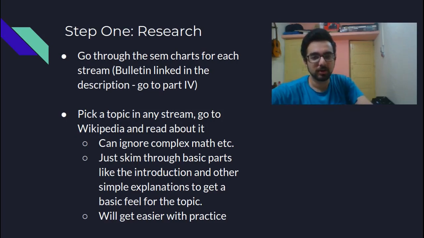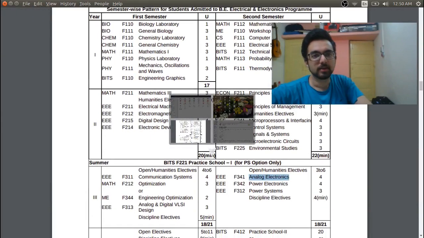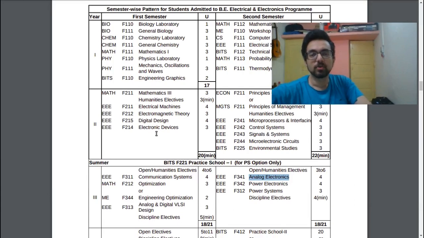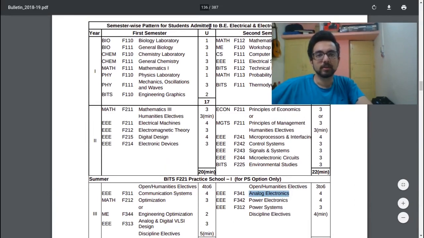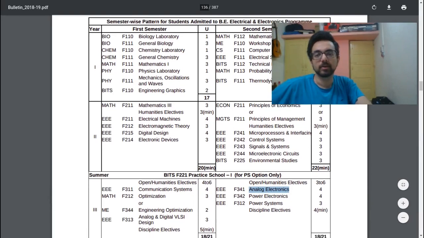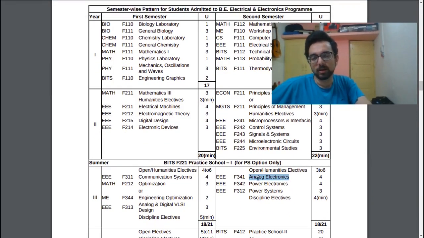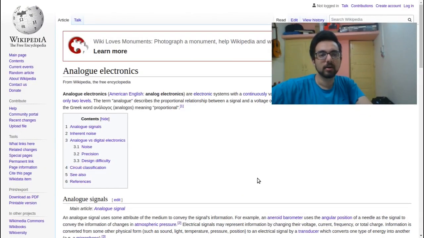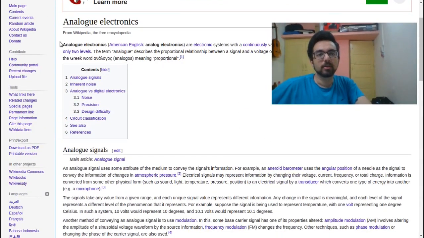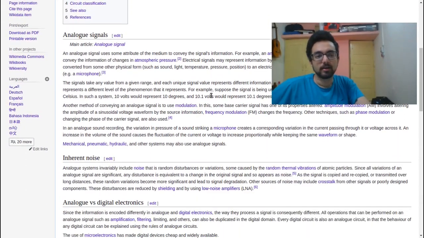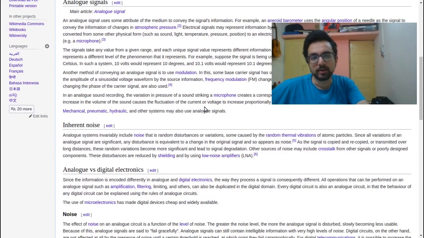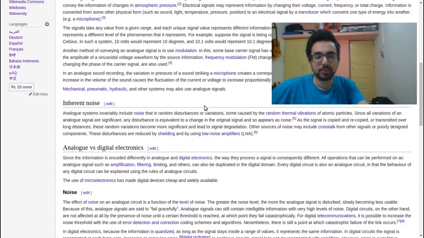Just to show you an example, let's say these are the same charts. I am looking at the semester wise pattern for electrical and electronics. Suppose I want to learn about what is covered in analog electronics, so I can just go and Wikipedia it. I can read about the basics, like what this course is about, what this topic is about, and in that way you can gauge your interest in the topics and ultimately in the stream or branch.